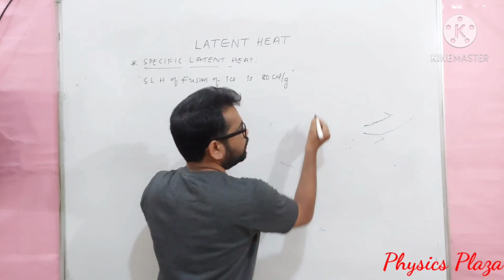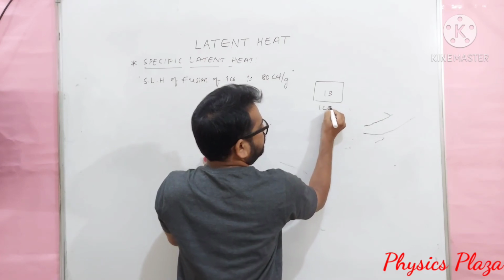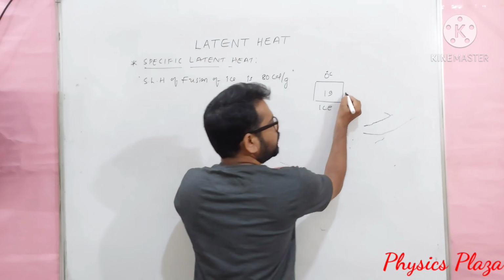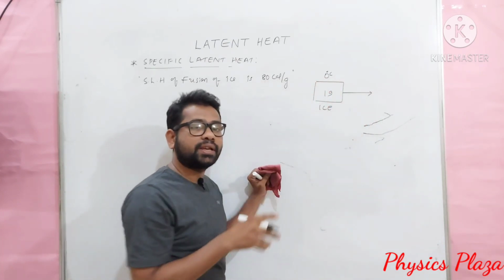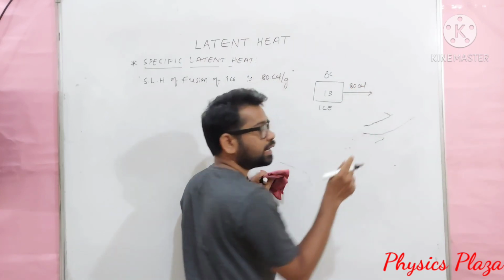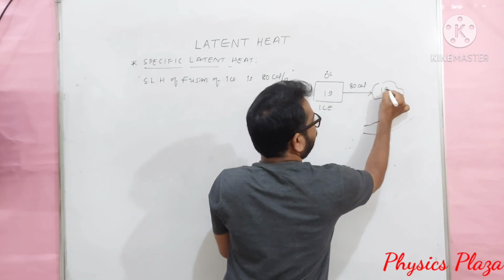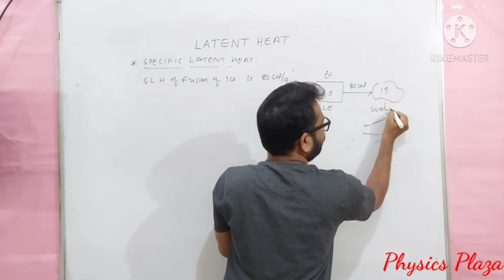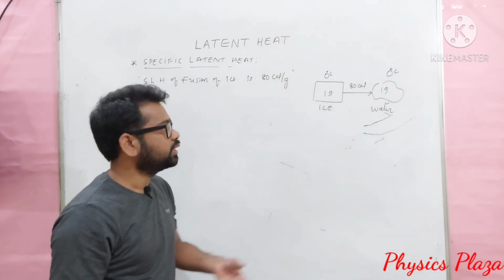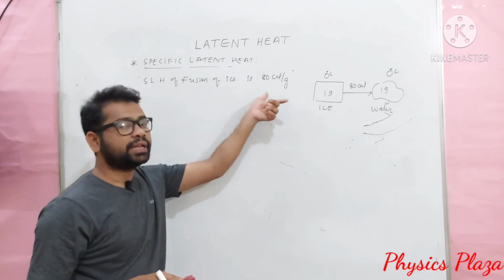The specific latent heat of fusion of ice is 80 calorie per gram. What does it mean? Children, look here. Let us take 1 gram of ice at 0 degree Celsius. This 1 gram of ice at 0 degree Celsius absorbs 80 calorie heat energy in order to convert into 1 gram of water at 0 degree Celsius. Children, this is actually the meaning of the specific latent heat of fusion of ice being 80 calorie per gram.